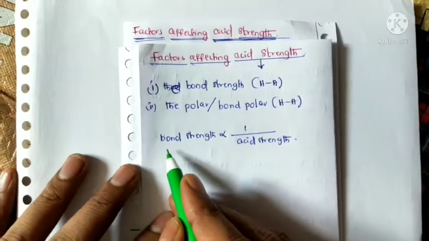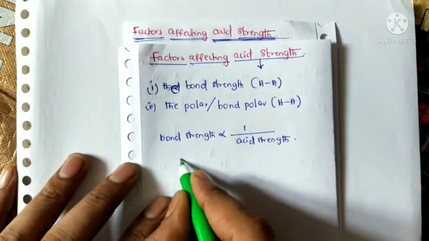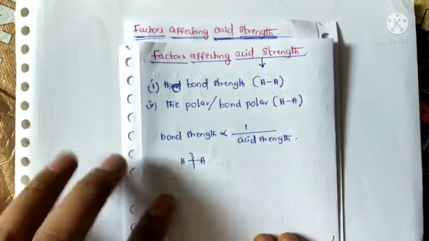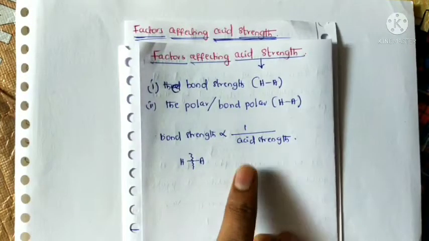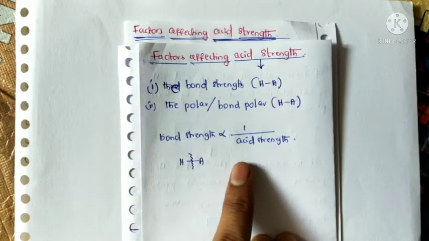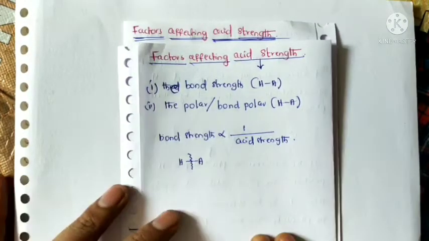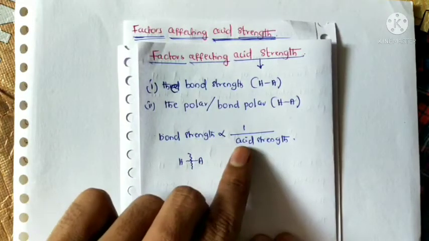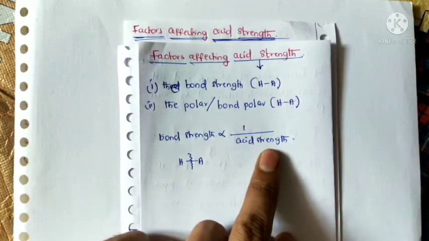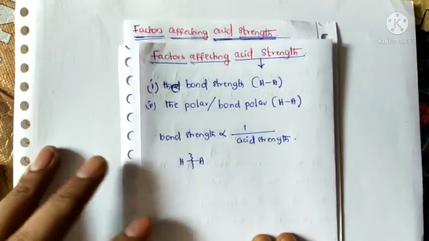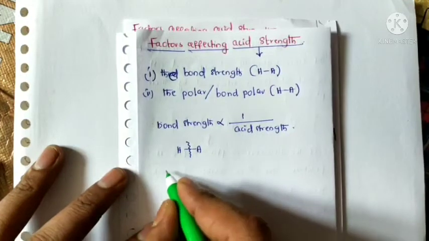What is the reason here? If the bond strength decreases, it is easily dissociated. A substance that can easily dissociate is nothing but a substance that acts as a strong acid. So that's why when bond strength decreases, acid strength increases, and the substance can act as a stronger acid.